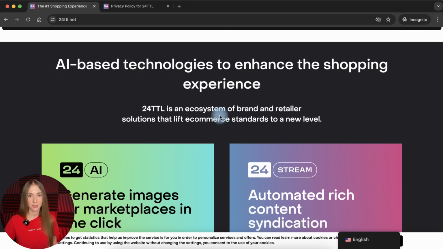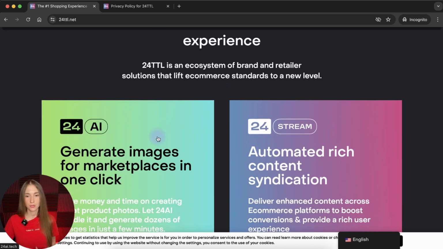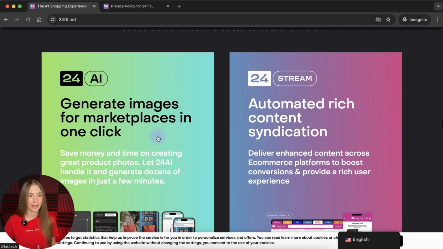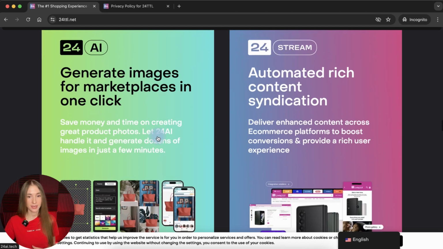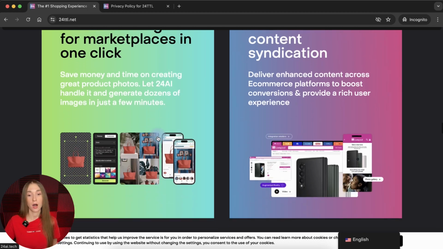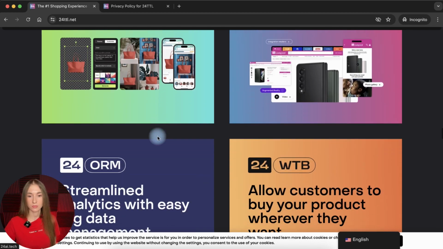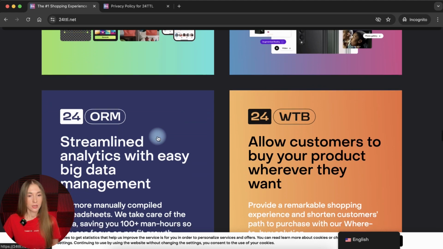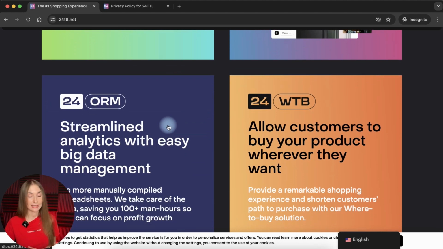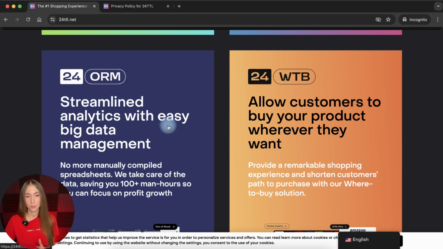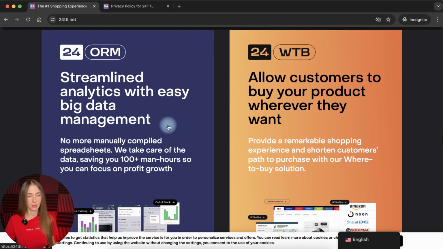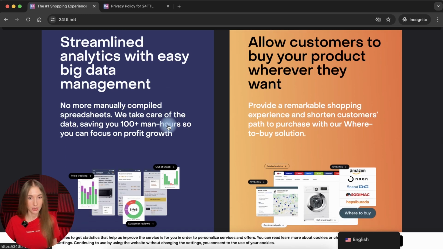AI-based technologies to enhance the shopping experience. And we also see here the description of the AI services of the company, and I guess it's some functionality of the platform which the company offers. But as for us, it doesn't present any interest because, as you might see, there are no forms or any other web pages where we might see that the company collects some data.